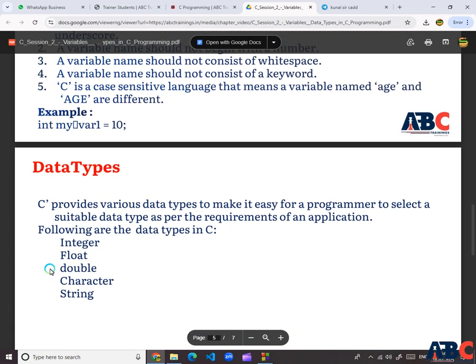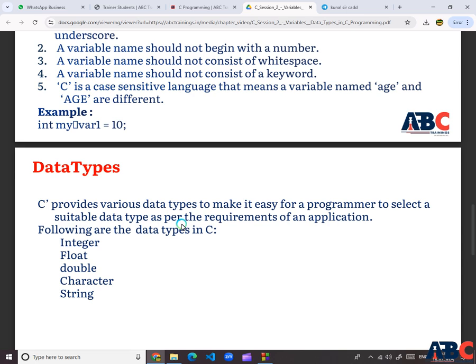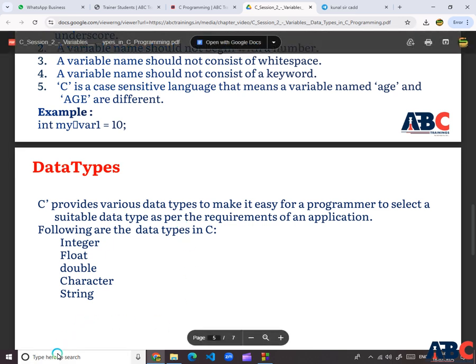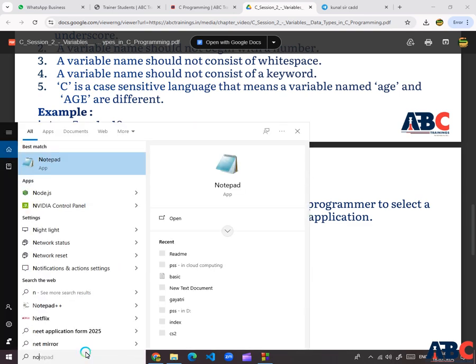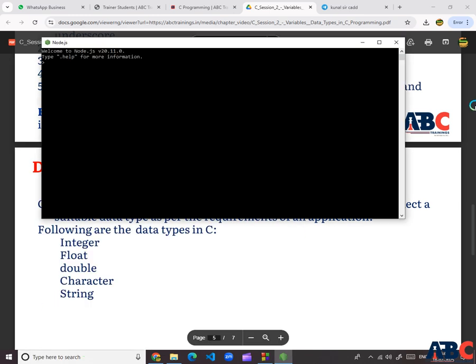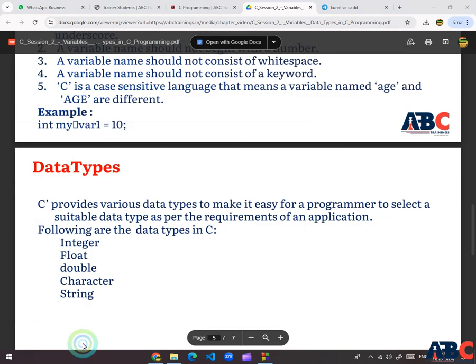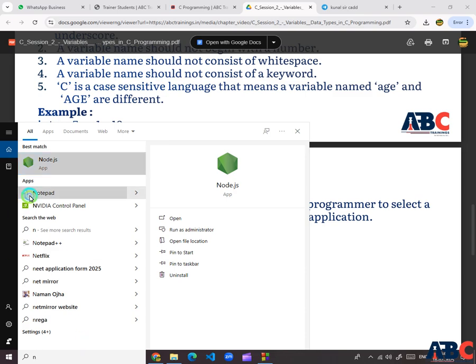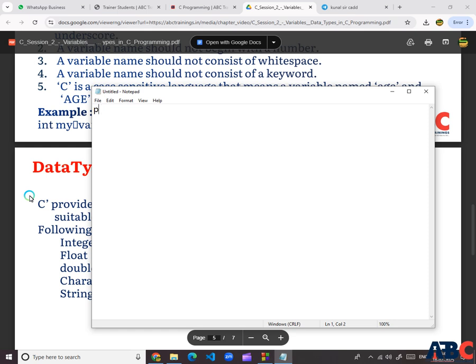Another topic: data types. C provides various types to make it easy for the programmer to select a suitable data type as per the requirement. There are two types of data types: the first is the primitive data type, and the second is the non-primitive data type.